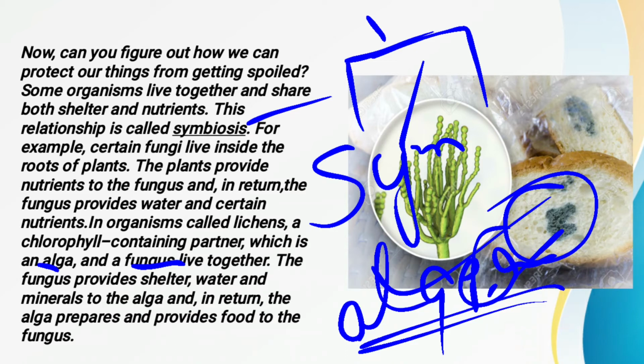That kind of nutrition which is found in these organisms is called symbiosis. And the example of this is the lichen. In lichen, the algae and the fungi both are living together and both are fulfilling the requirements of each other.